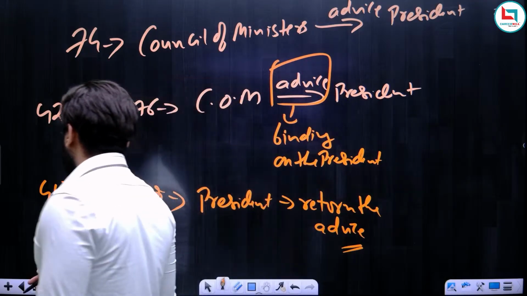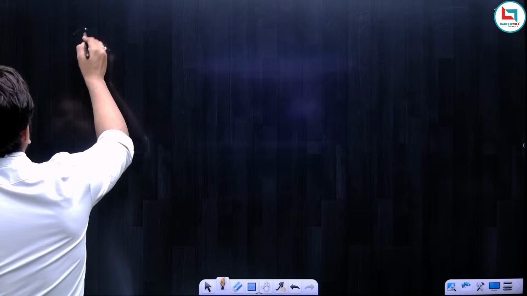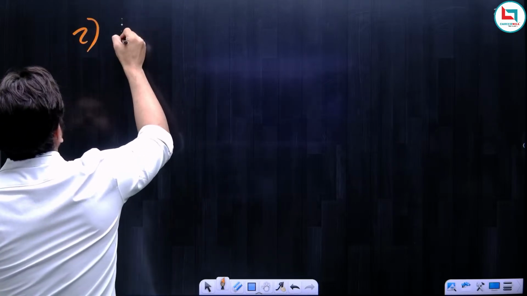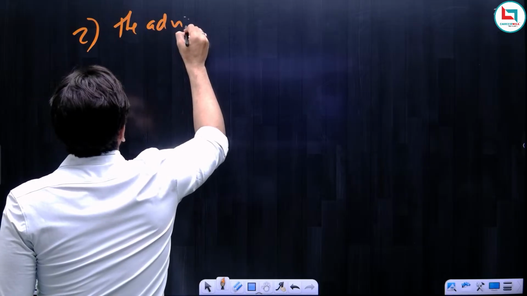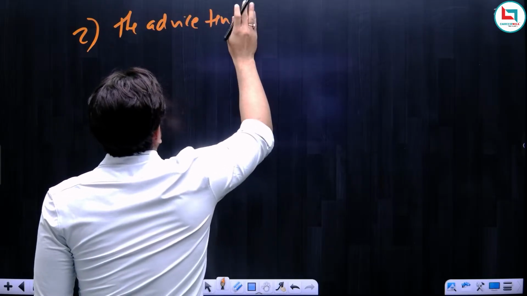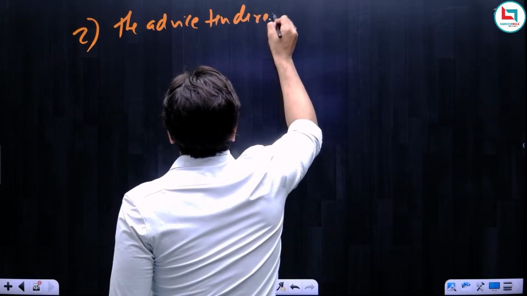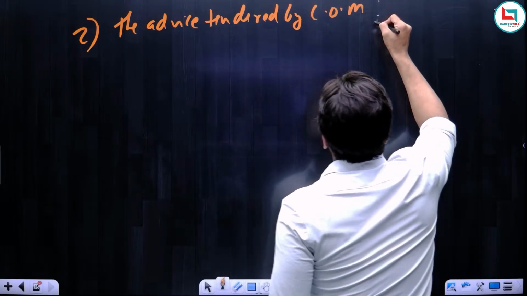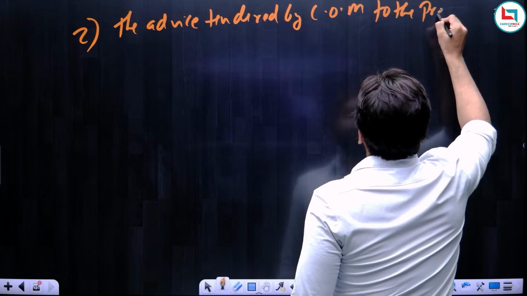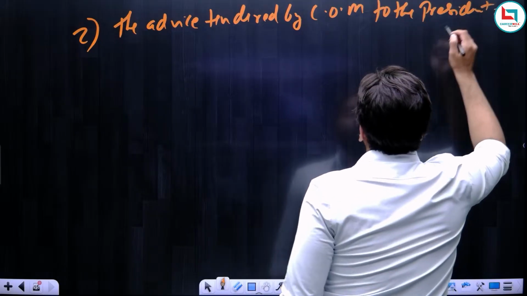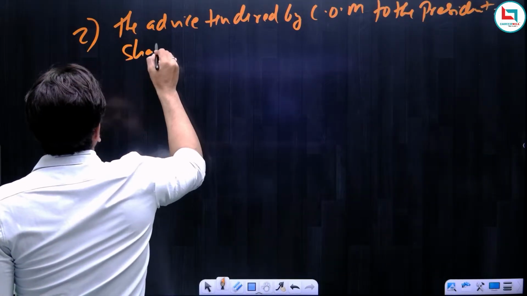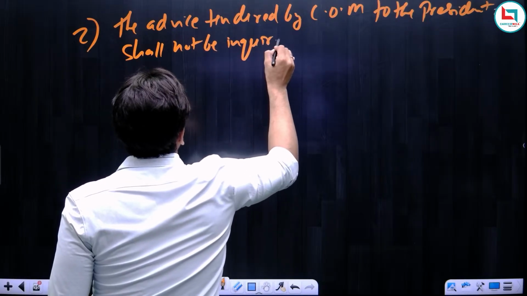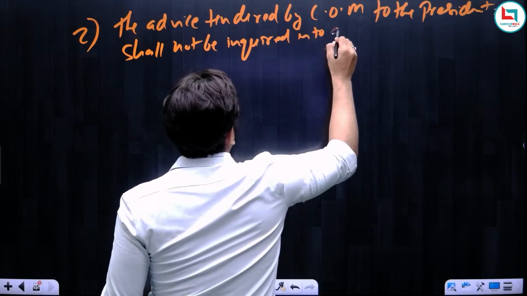Now this was the first part of Article 74. The second part of Article 74 says that the advice tendered by the Council of Ministers to the president shall not be inquired into any court.